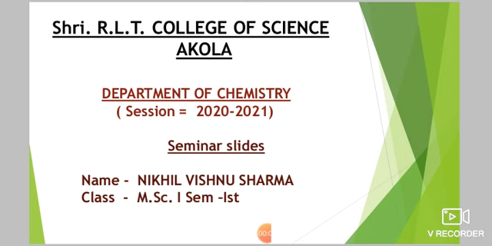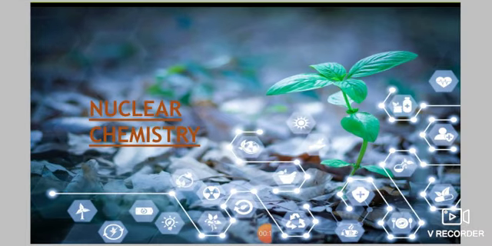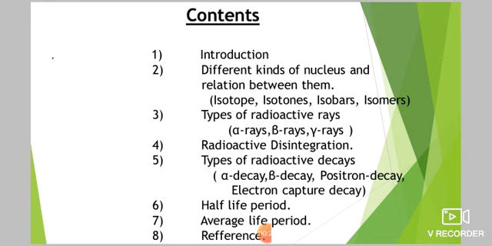The topic which I have chosen is nuclear chemistry. As you all know what nuclear chemistry is, there is nothing much to say about the basic concept or the definition, though I will go through the definition. These are the contents for today's session: different kinds of nucleus, relation between them, types of radioactive rays, radioactive disintegration, types of radioactive decays, half-life period, average life period. That's it for today's session.